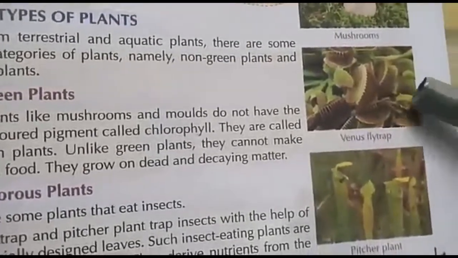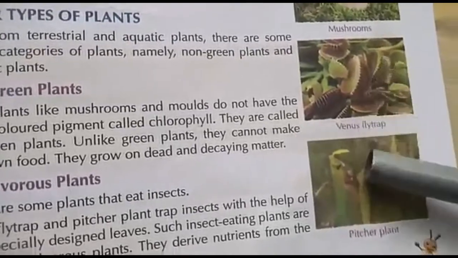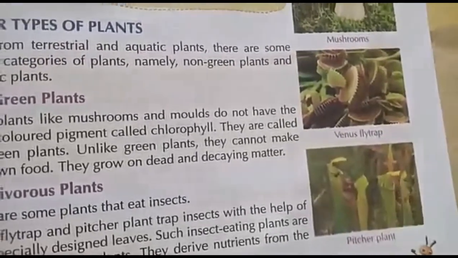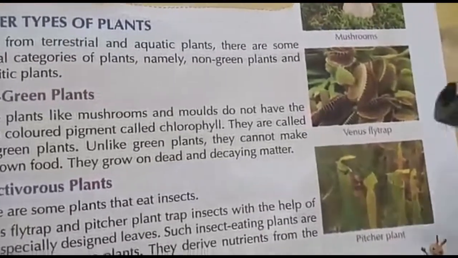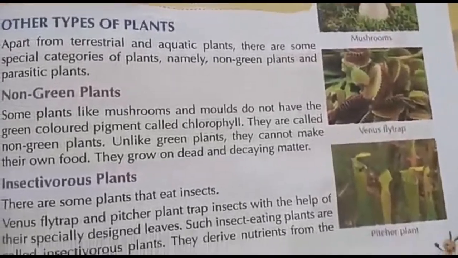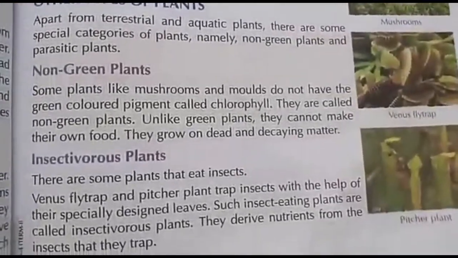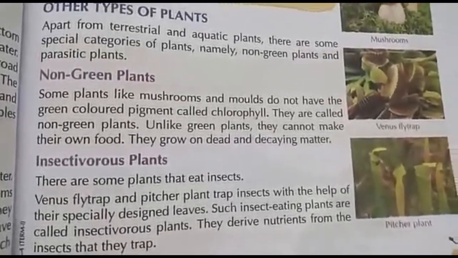See the pictures here. Like this, they trap the insects. Okay. Here the Venus flytrap and pitcher plant will trap the insects and take the nutrients from the insects. Such plants are called insectivorous plants.